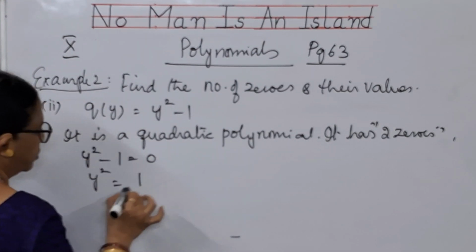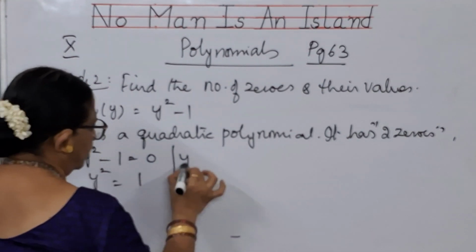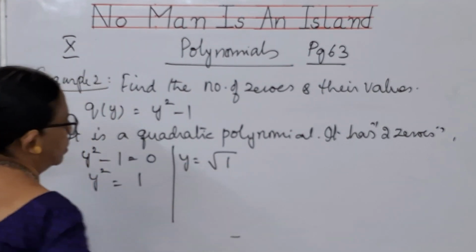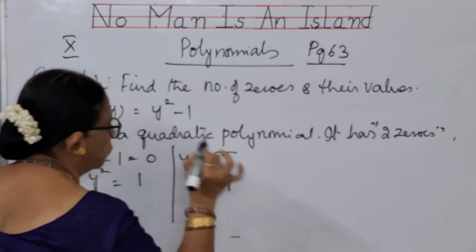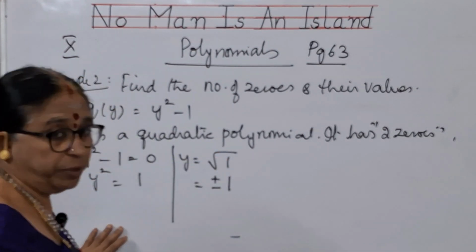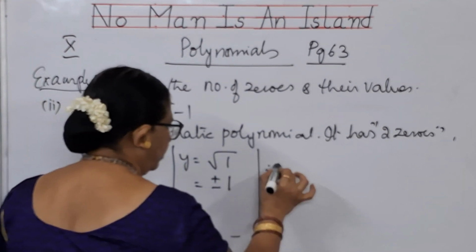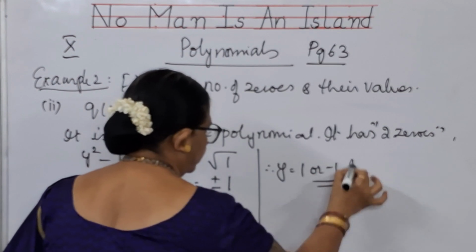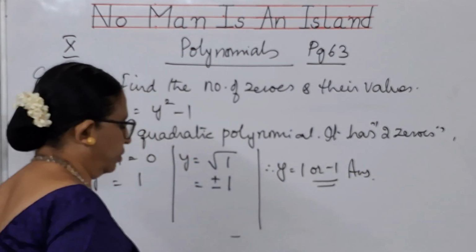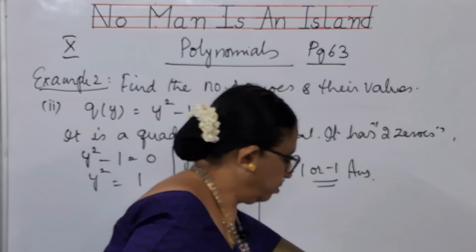Y square becomes 1. What is y, children? Y is equal to root of 1. What is root of 1 means? Plus or minus 1. Any root value, you will be getting 2, no? Plus or minus 1. Therefore, what is the value of y? Y is equal to 1 or minus 1. This will be the answer for this problem, children. The second bit is this. Do it.